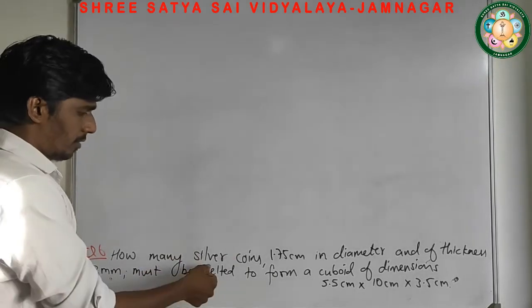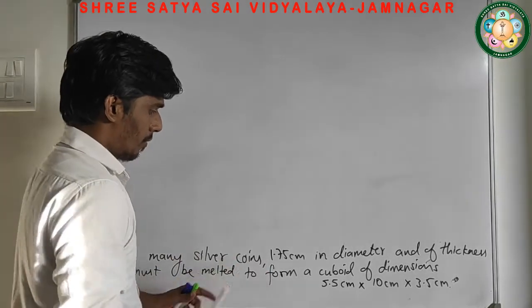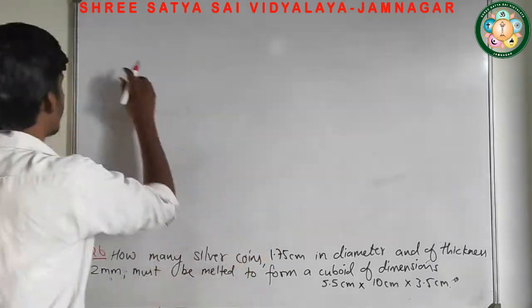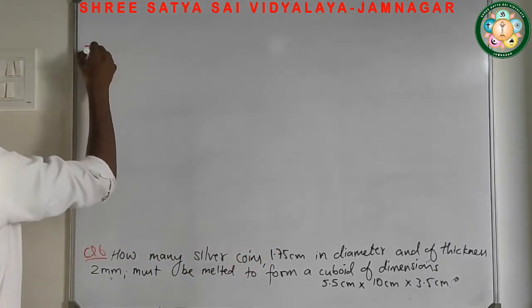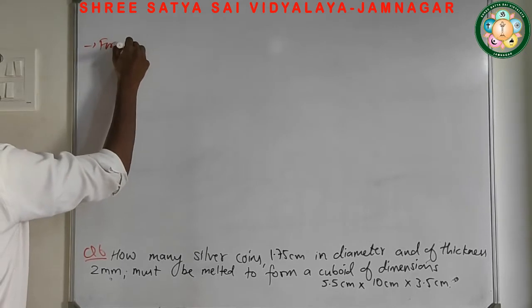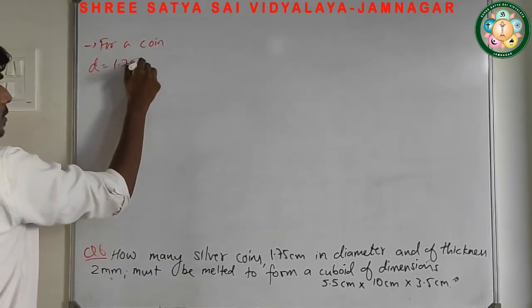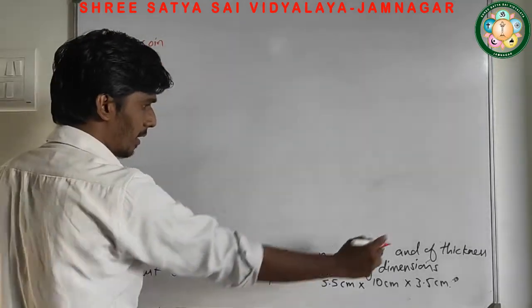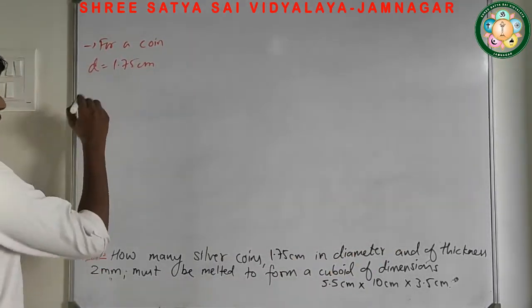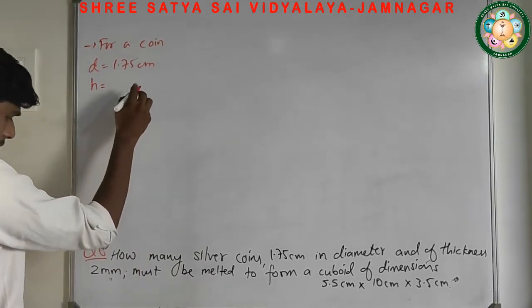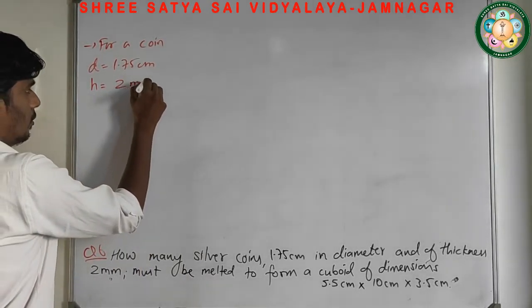How many coins, silver coins, 1.75 centimeter in diameter? So coin is given. For a coin, its diameter is 1.75 centimeter and thickness is 2 mm. Thickness means क्या हो जाएगा? Height. So its height is what? 2 mm.